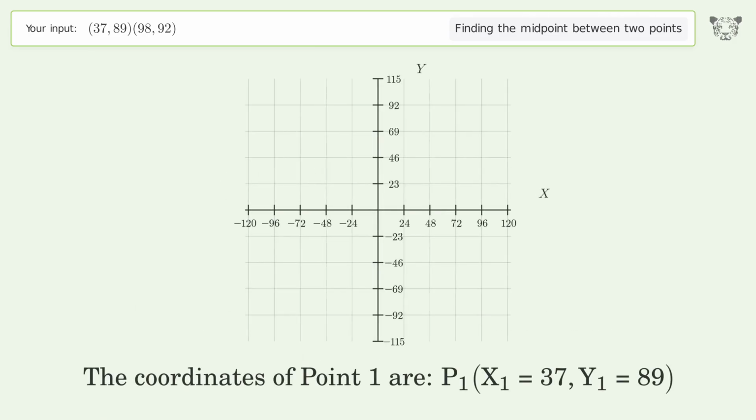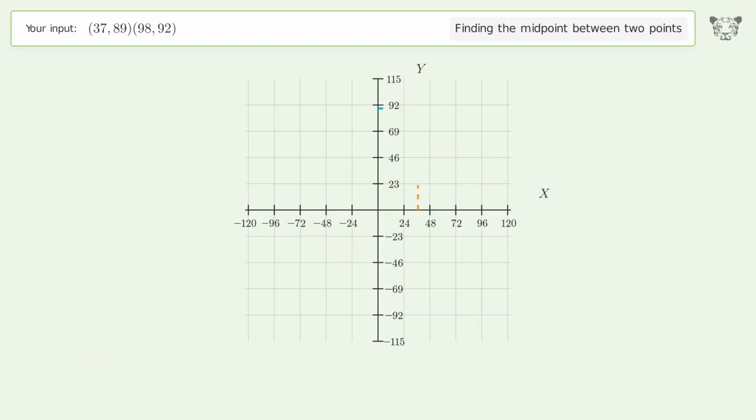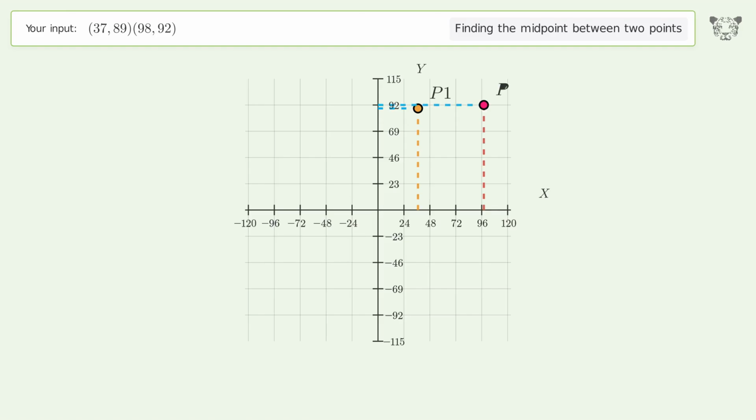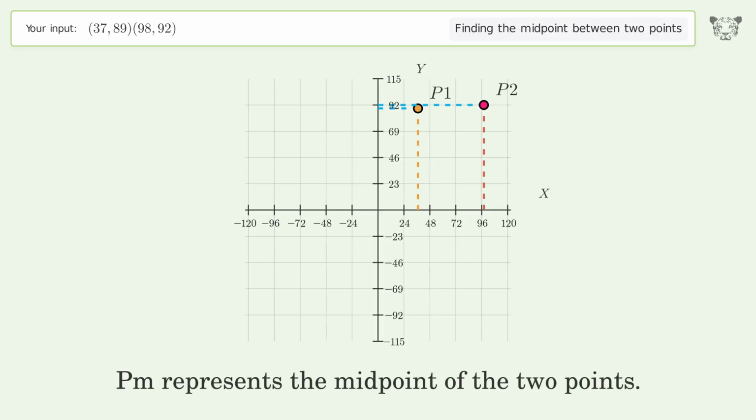The coordinates of point 1 are x1 equals 37, y1 equals 89. The coordinates of point 2 are x2 equals 98, y2 equals 92. PM represents the midpoint of the 2 points.